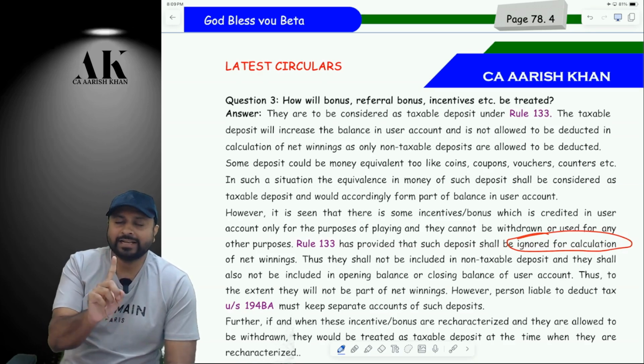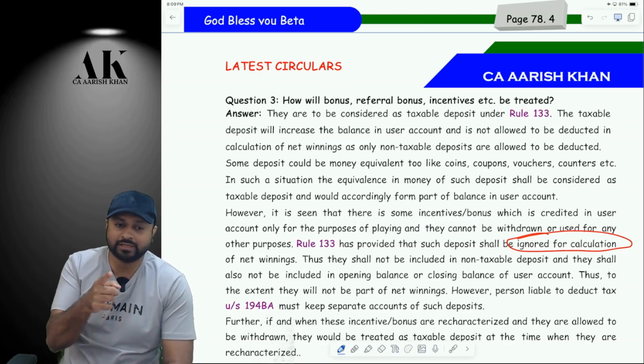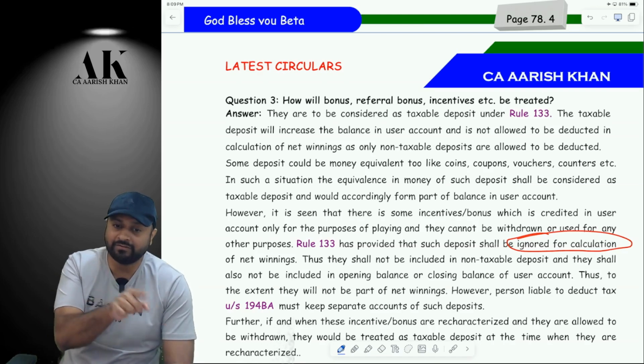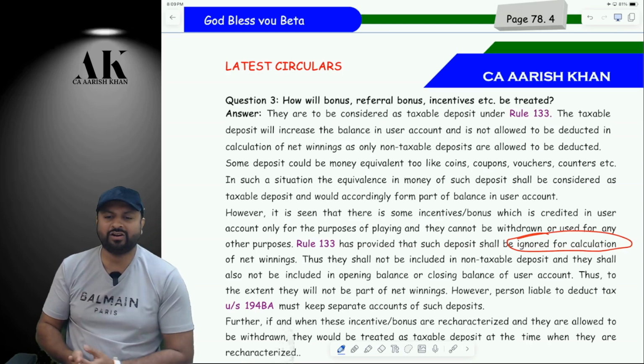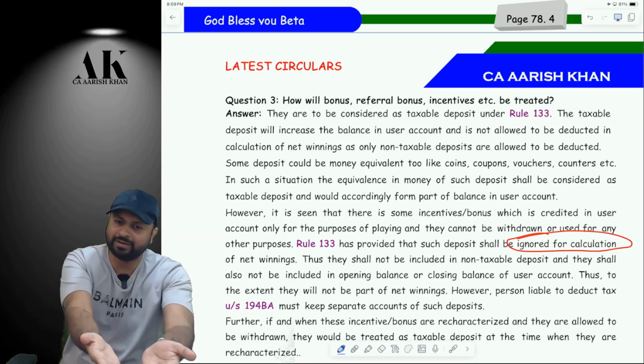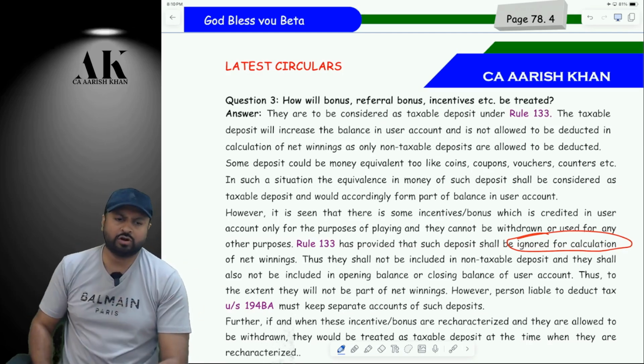Should that be treated as a taxable deposit or non-taxable deposit? Think logically and tell me. If it is a taxable deposit, then whenever I withdraw, I have to pay tax. If it is a non-taxable deposit, whenever I withdraw, I can reduce that from it. Are you clear or not? You have to be very clear about taxable and non-taxable deposits. I took a loan and put that in the Dream 11 account. Whenever I withdraw, will I be allowed to reduce or not? Please tell me.